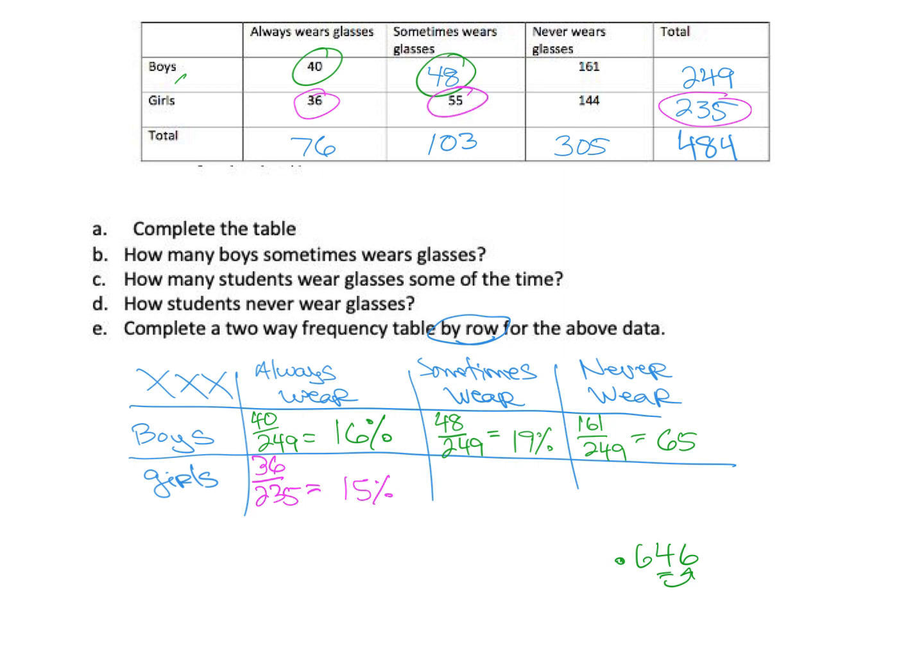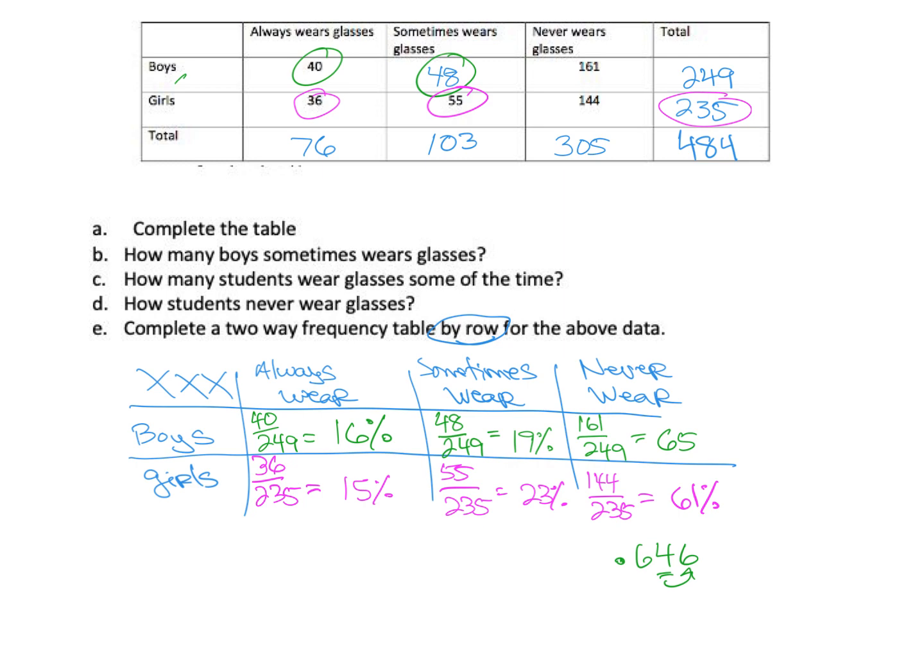We have 55 divided by 235. That's 23%. And then we're going to say 144 divided by 235, because this is row. Row goes side to side. 144 divided by 235 is 61%. Okay, so this is our relative frequency by row.